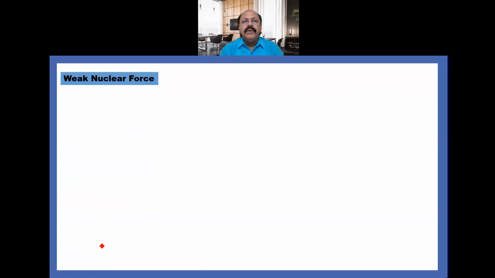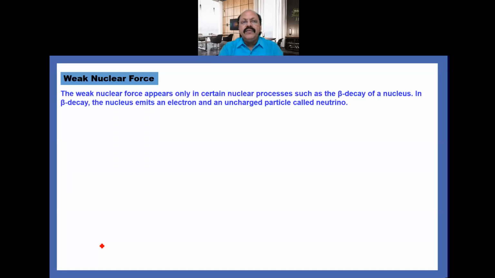Now, the fourth one, under the microscopic world, the second force, is the weak nuclear force. The weak nuclear force appears only in certain nuclear processes, such as beta decay of a nucleus. In beta decay, the nucleus emits an electron and an uncharged particle called neutrino. So the force that acts between the electron and the uncharged particle neutrino during the beta decay process is called weak nuclear force.